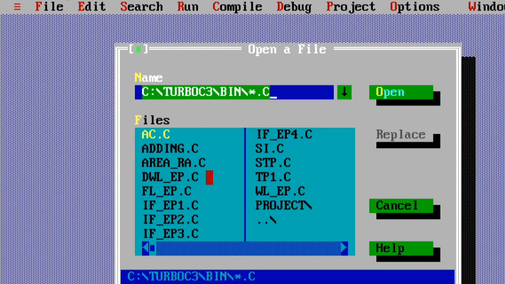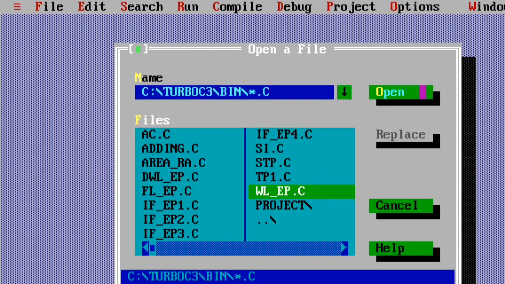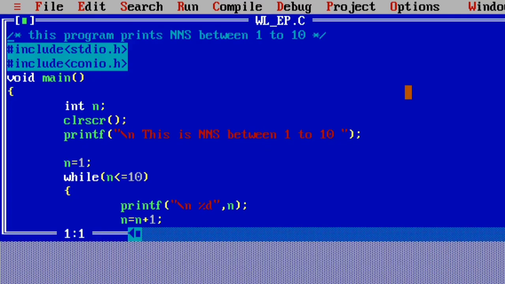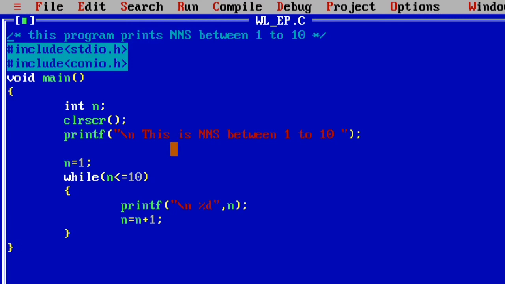The first program is the while loop example program. My program displays the natural number series between 1 to 10.